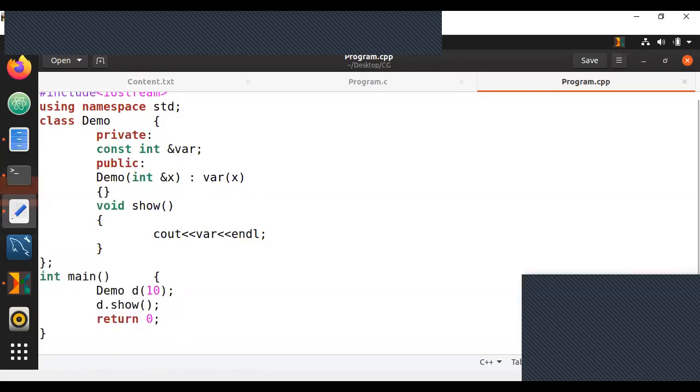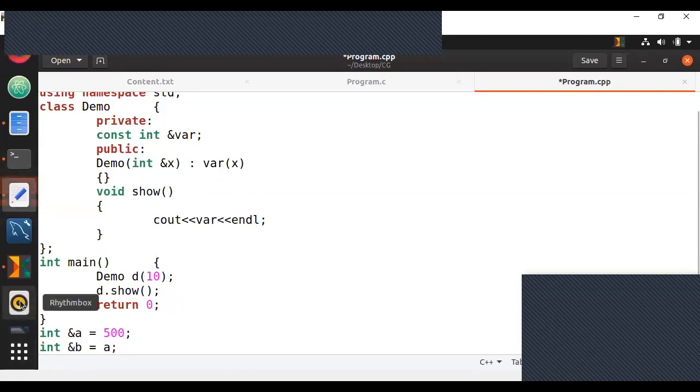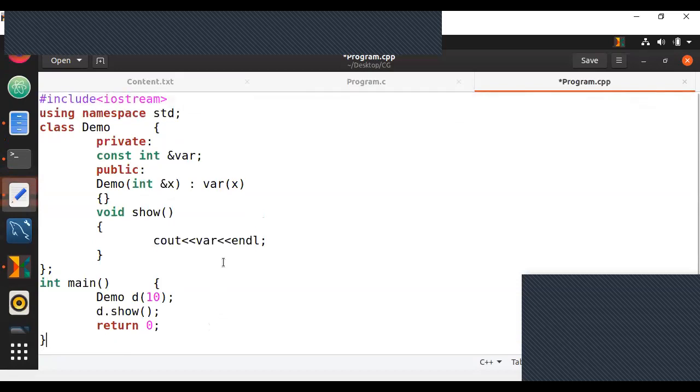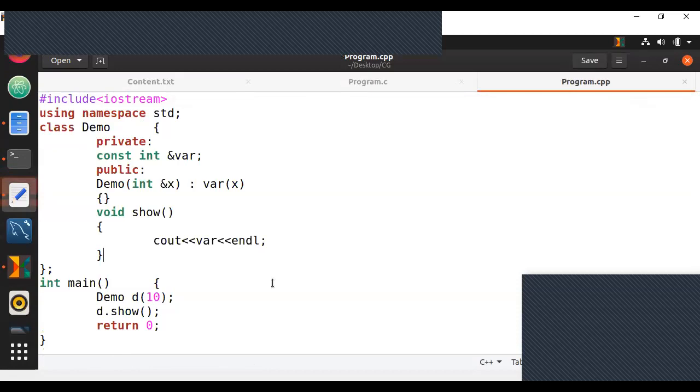Think about it. It's similar to this. I have an int A or a reference variable A. I'm storing, let's say, 500 here in reference variable A, and I'm just taking into reference variable B and I'm storing A. So this means B is also pointing to the same value A is also pointing to. So can I do this? Will this print 10? That is all my question is. I'm giving you guys just 10 seconds or 15 seconds. Just type an answer and let me know, guys.